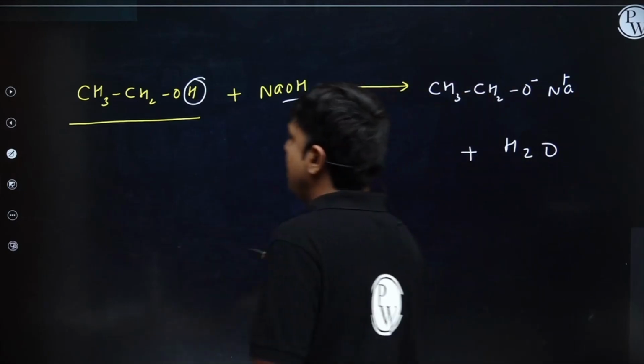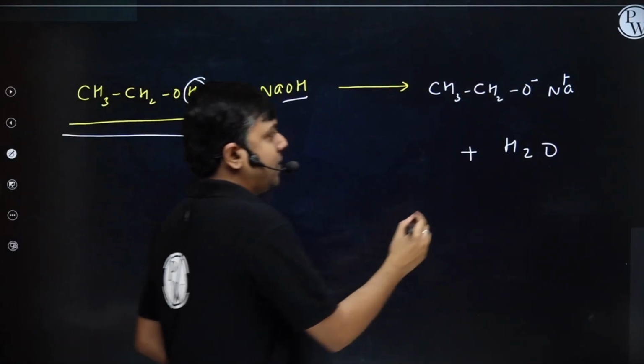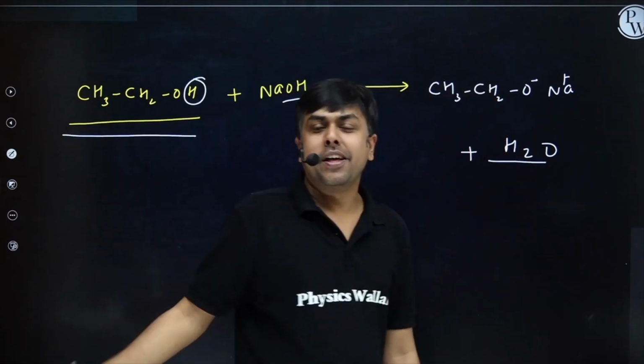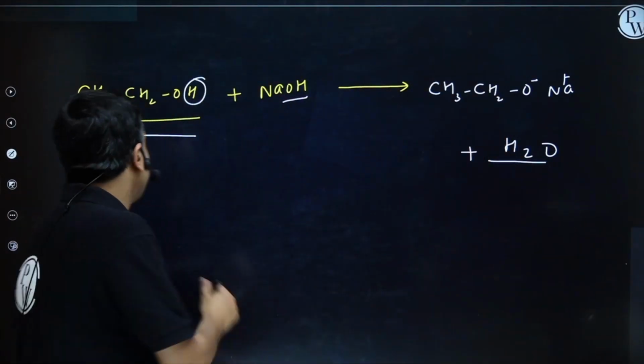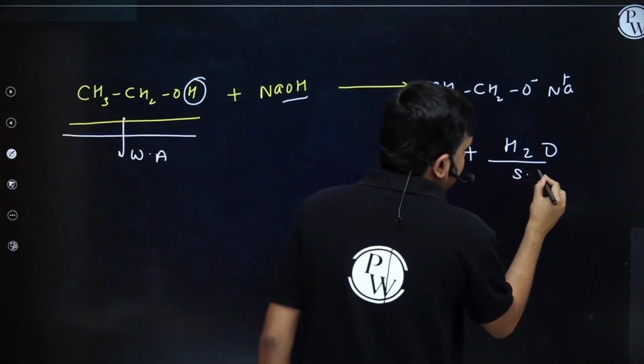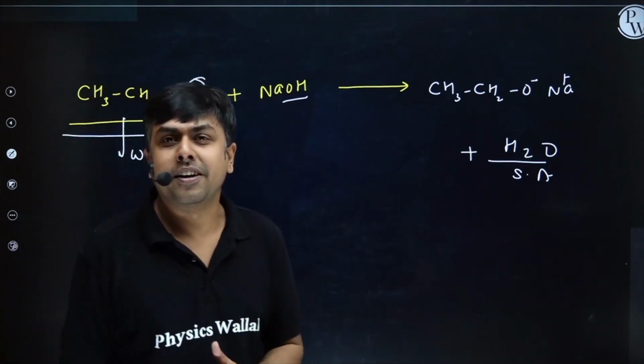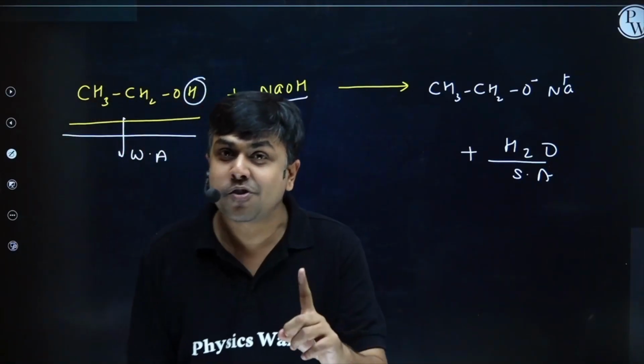Now, between ethanol and water, which one is more acidic? Water is the stronger acid, ethanol is a weaker acid. In which direction will the reaction be shifted? Will a weak acid give a strong acid?